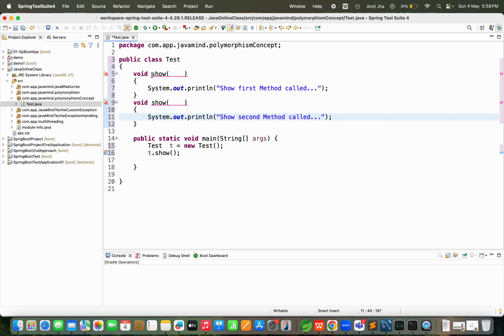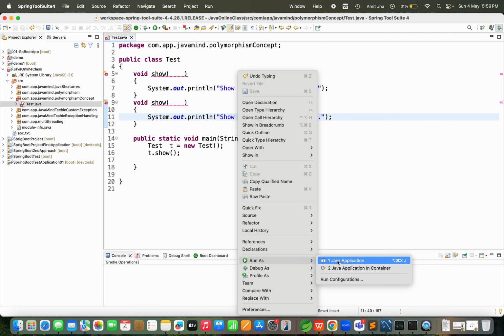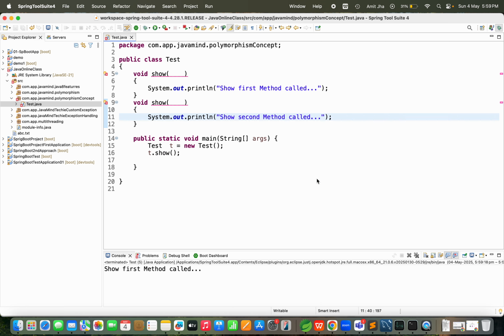Already you can see the same method name. Here you can see this show method is performing in the Test class. Both methods have the same name, but as of now you are confused about which method we need to call. That's why, if you run this application, you can see what result will print. First we will see what result will print. So the first method is called, because by default you can see this method.